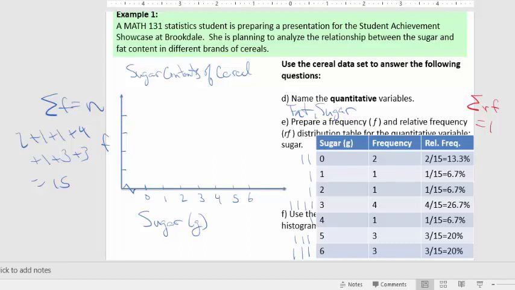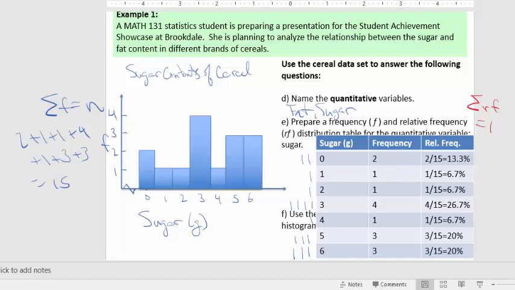So I'll put my bars in. So there's my frequency histogram. And again, the key is that the bars touch. And you want to do as good a job as you can in making the bars be the same width, right? I mean, it looks like my bar for 3 grams is a little bit wider than the other ones, and the bar for 0 and 4 is a little bit narrower than the other ones, but you just try to do the best you can and make them the same width.